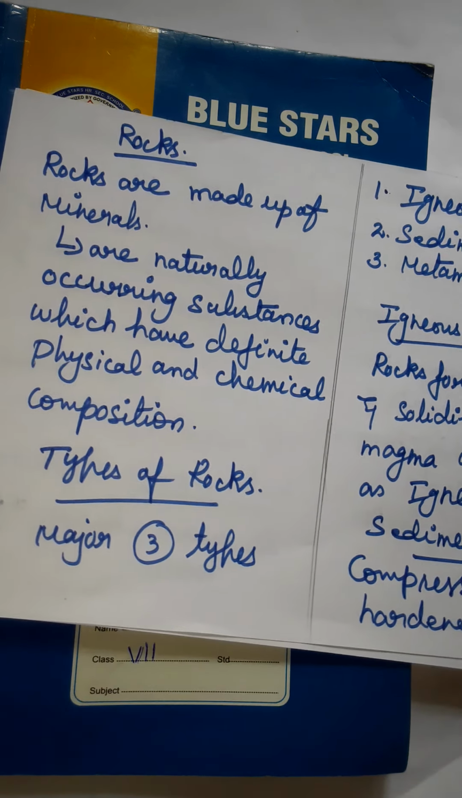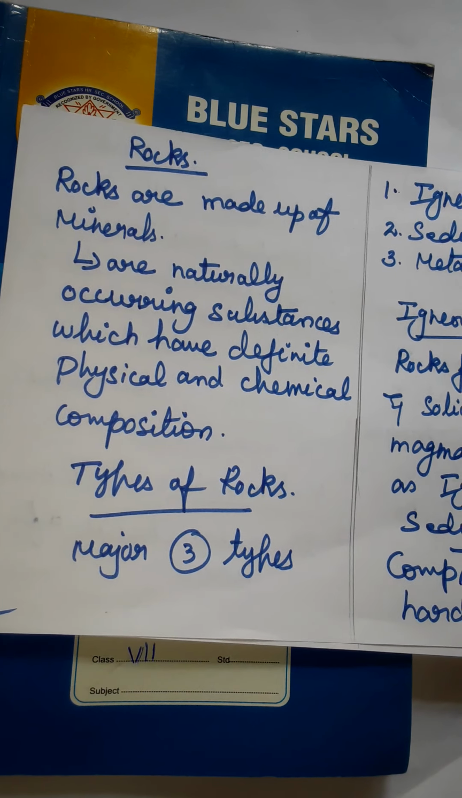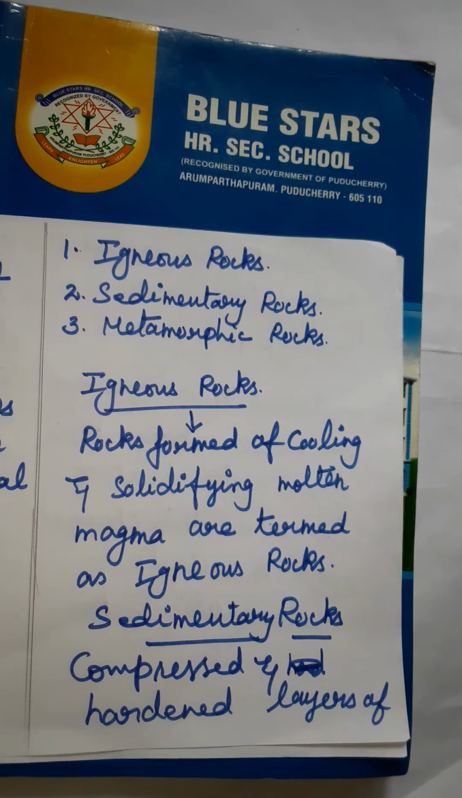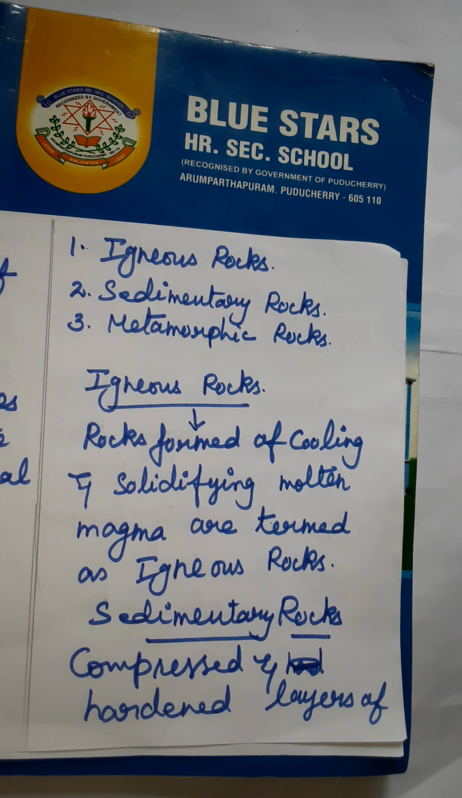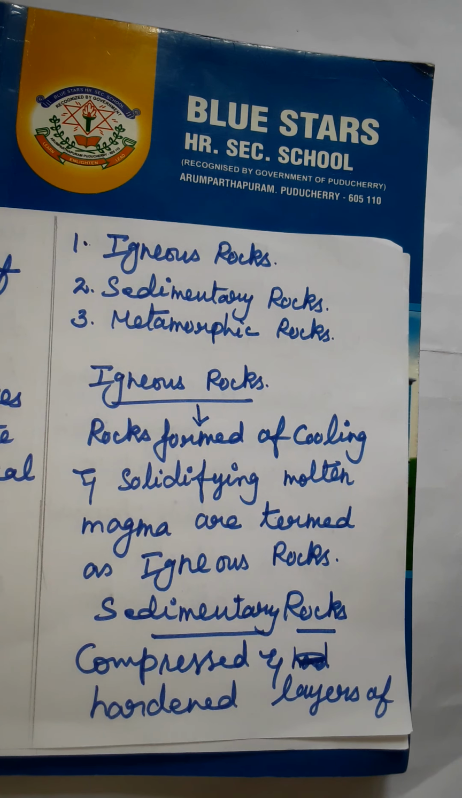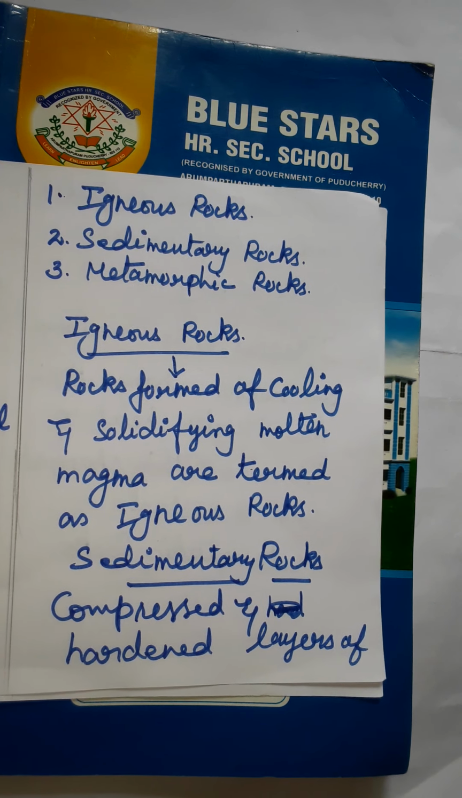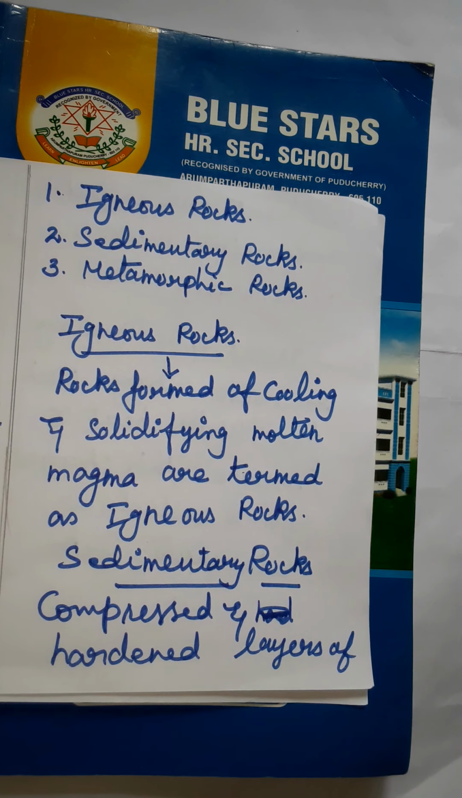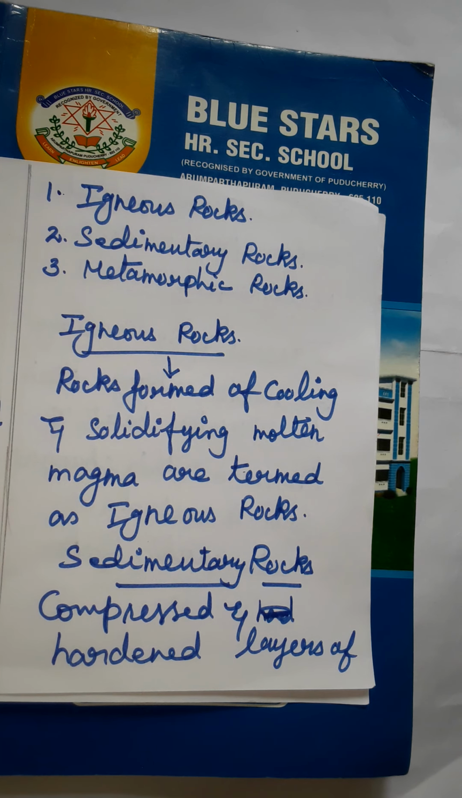Now we are going to see the types of rocks. There are 3 major types of rocks. They are igneous rock, sedimentary rock and metamorphic rock. Now the igneous rocks. What is the meaning of igneous rocks? Rocks formed of cooling and solidifying molten magma are termed as igneous rocks.